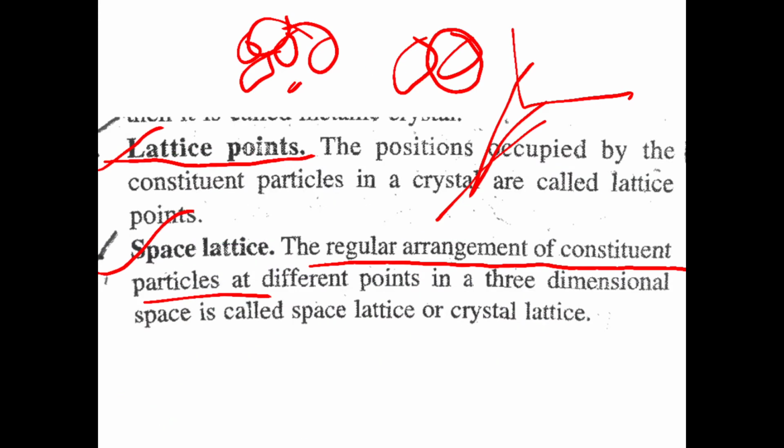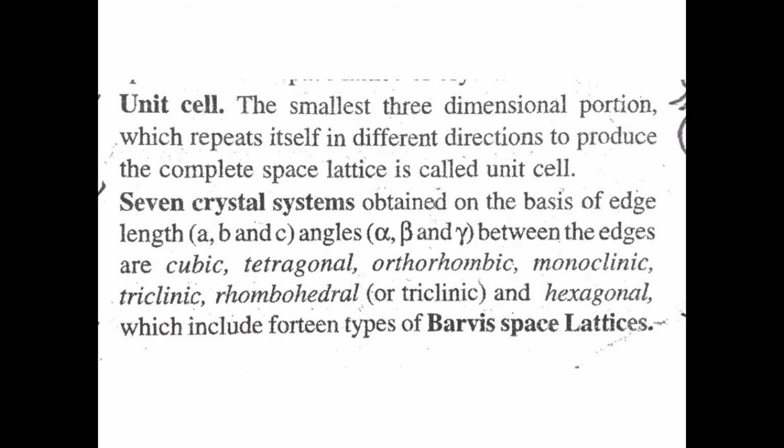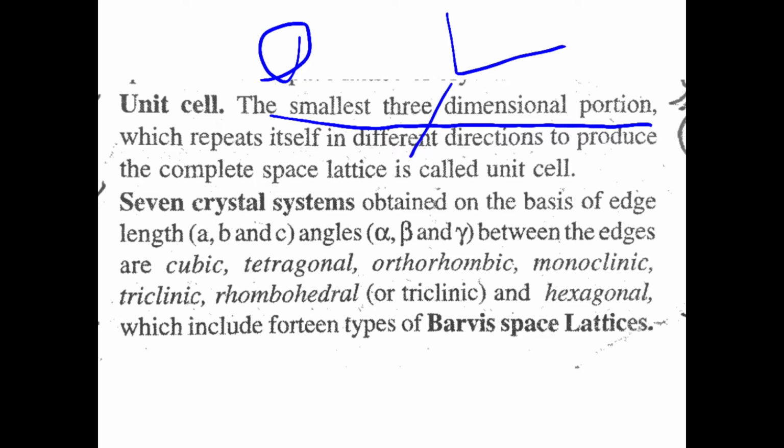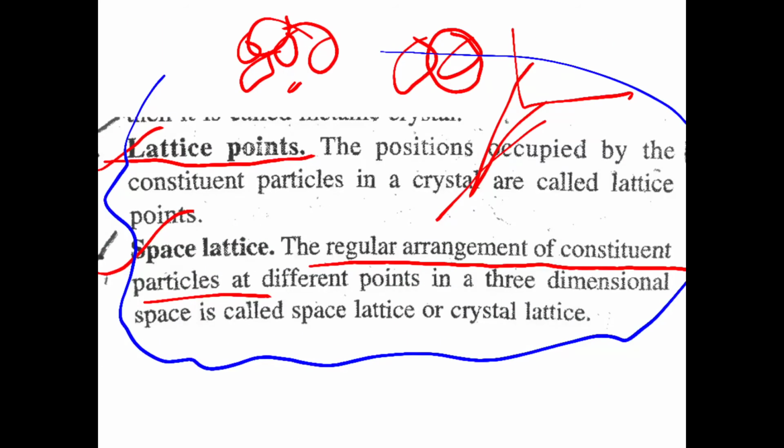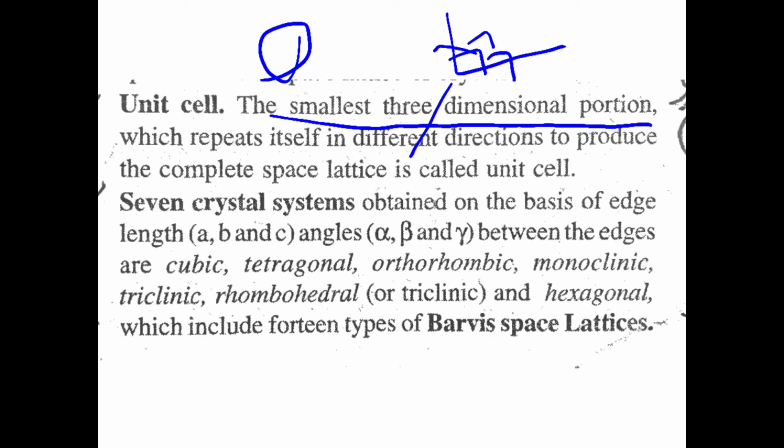Next, we have already completed lattice point and space lattice. Next, unit cell. What is a unit cell?